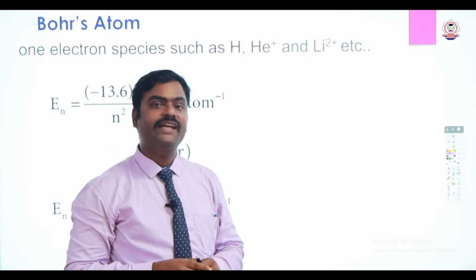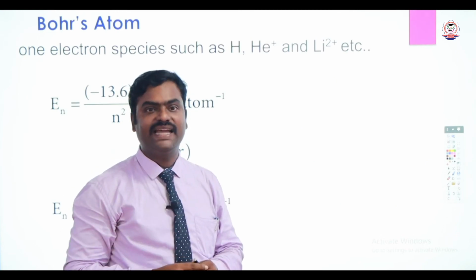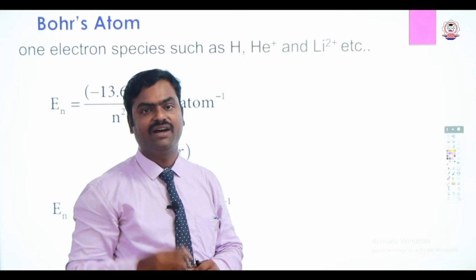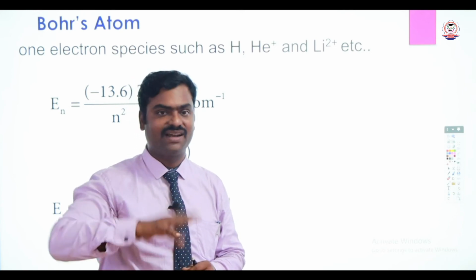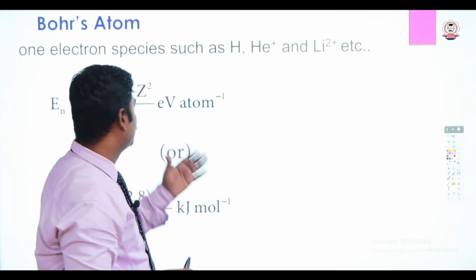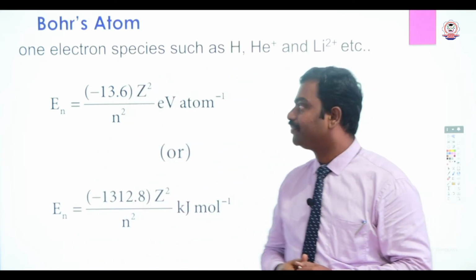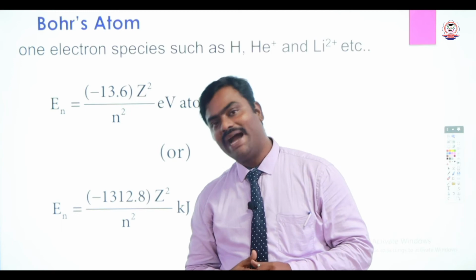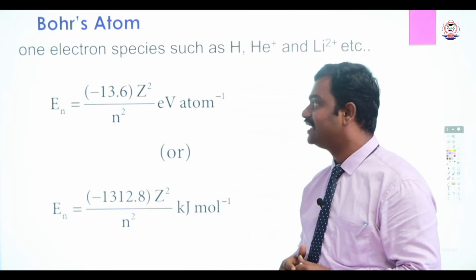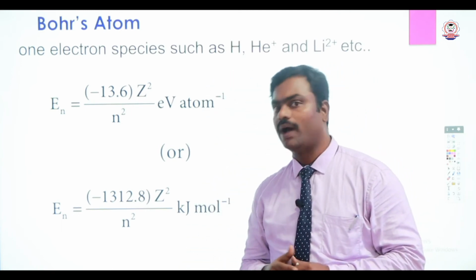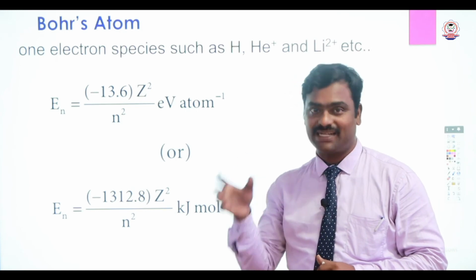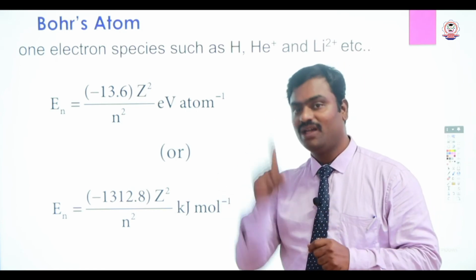And now how to find the energy of the nth orbit of hydrogen as well as hydrogen-like ions. First, energy in electron volt: En is equal to minus 13.6 Z square divided by n square electron volt per atom, not for 1 mole, it is for 1 atom.